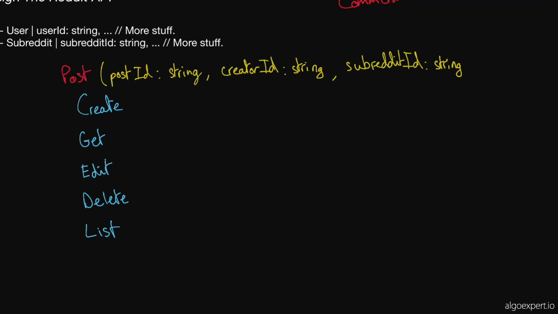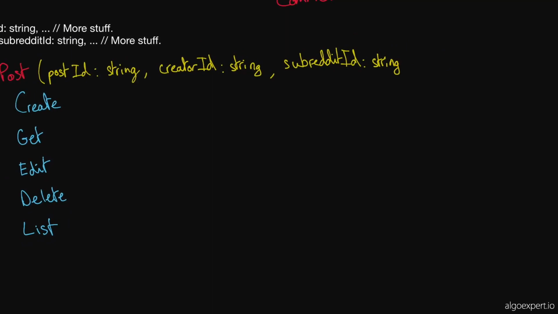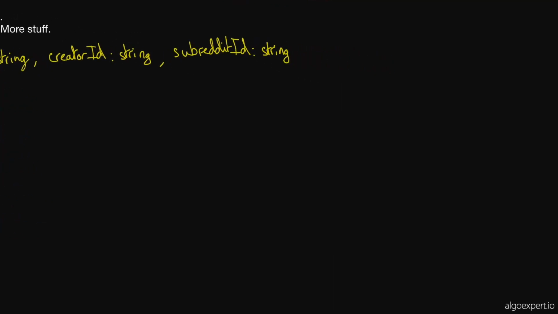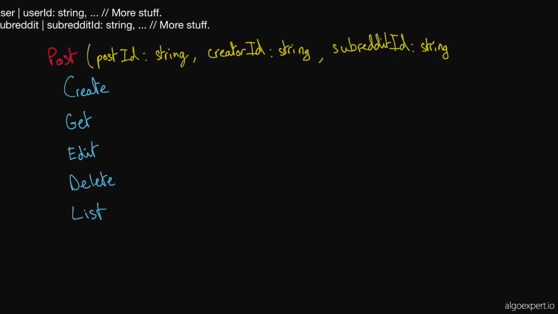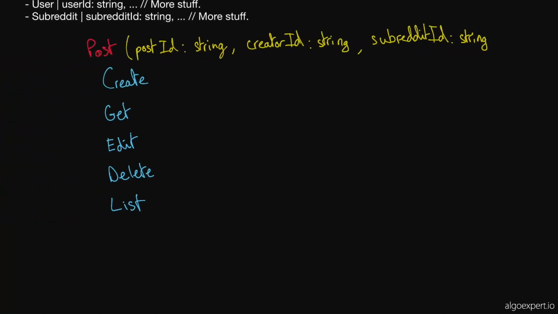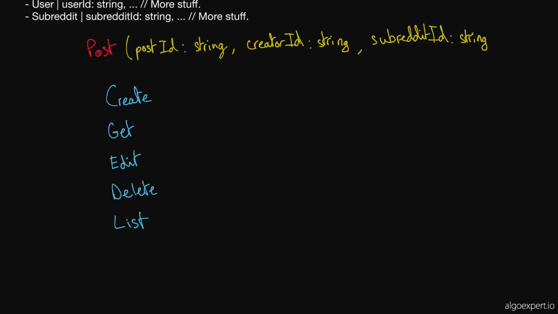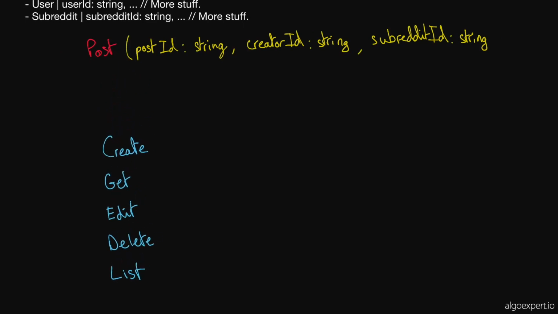And then, is there anything else that we want on a post? I think we probably want when the post was created, right? Because you can see the date. Like if I go on Reddit right now, I'm pretty sure that I can see when a post was first written. So I think I'll store a timestamp for when something was created. Maybe I'll give myself some space here so that we can see the entire signature on one screen. I'll move this down here and put a comma here. And now we're going down to the next line. So I'll put created at, and this would be a timestamp representing when this was posted.